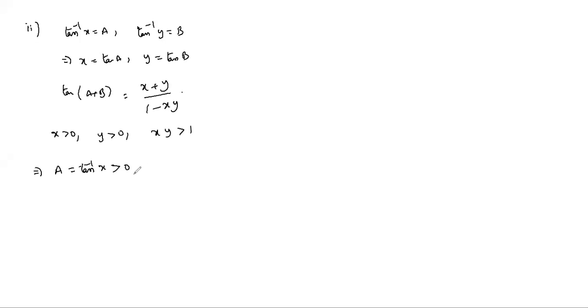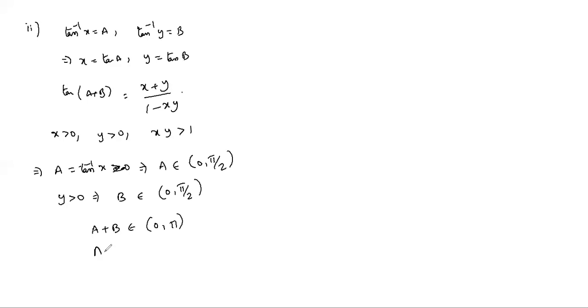Negative values would be minus pi by 2 to 0. Similarly, tan inverse y greater than 0 implies b belongs to 0 to pi by 2. So by adding these two, a plus b belongs to 0 to pi. A plus b belongs to either Q1 or Q2.